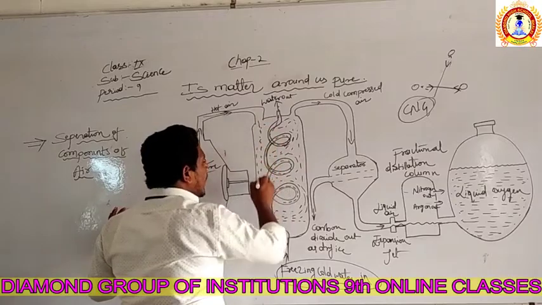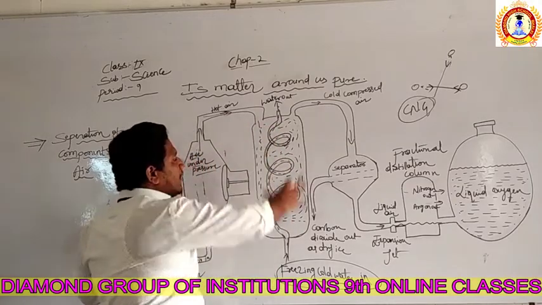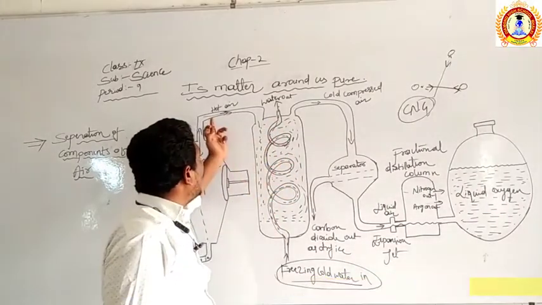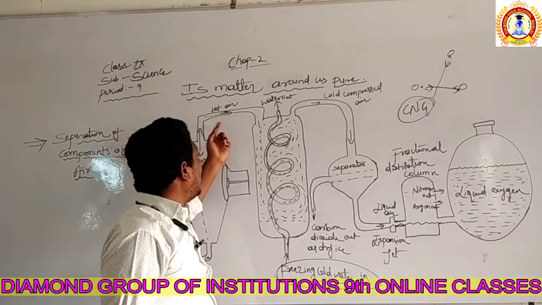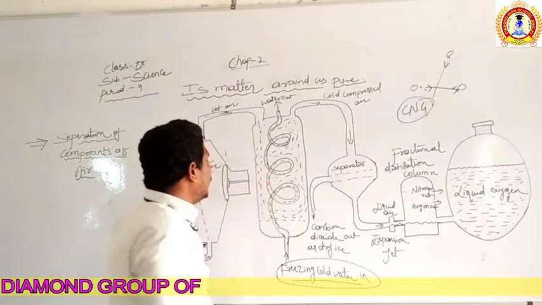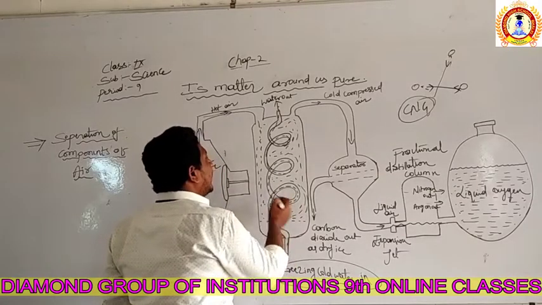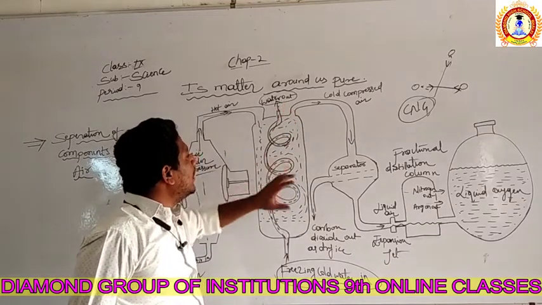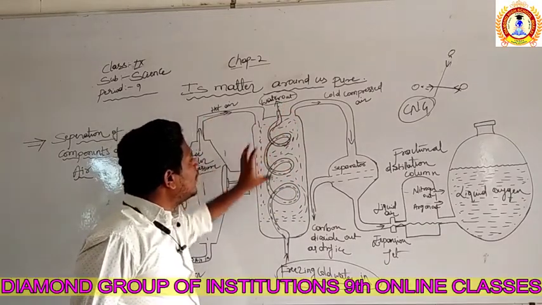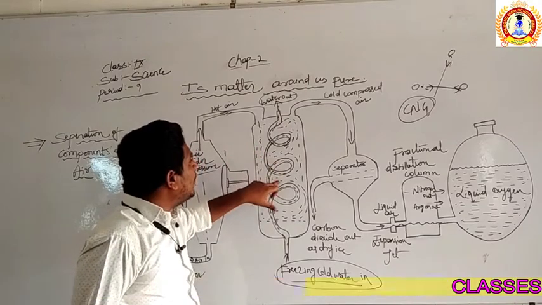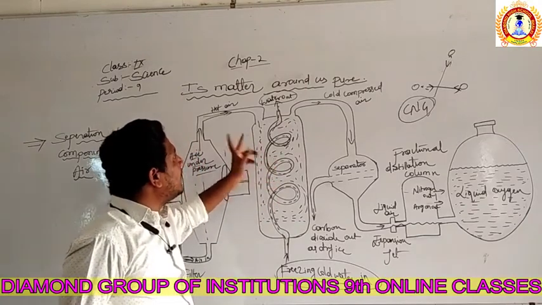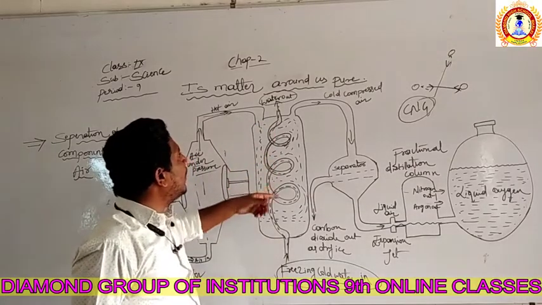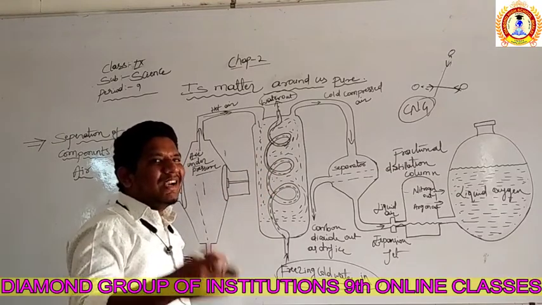So the air will enter into this chamber. This chamber is cool due to the freezing cold water. It has a cooling effect. The hot air entering into this chamber will become cool. From this side the water is entering, and from this side the water is getting out. Why does the water need to get out? Because when the hot air enters this chamber, the hotness of the air is absorbed by this water, and as a result the air becomes cool, and the water becomes a little hot. That is the reason a proper water flow should be maintained continuously.